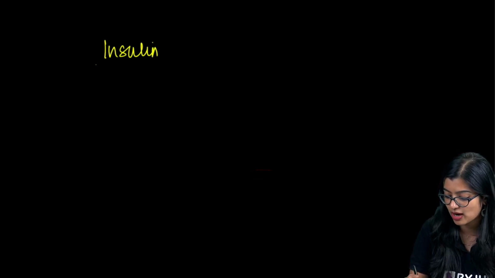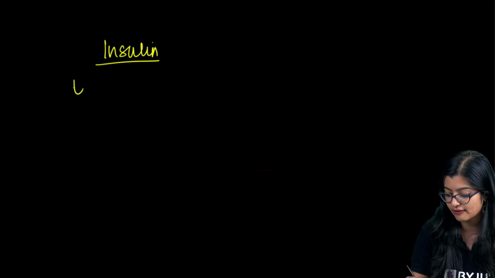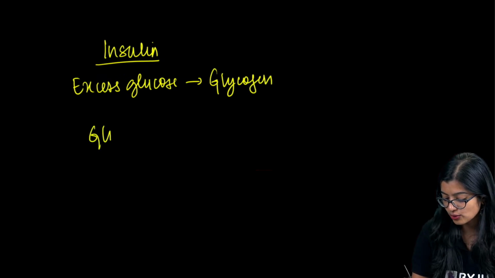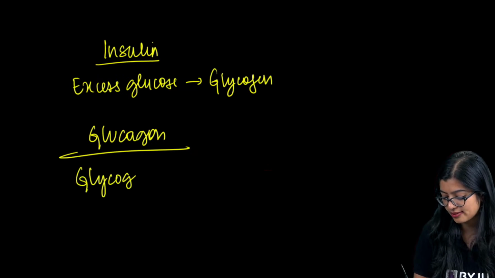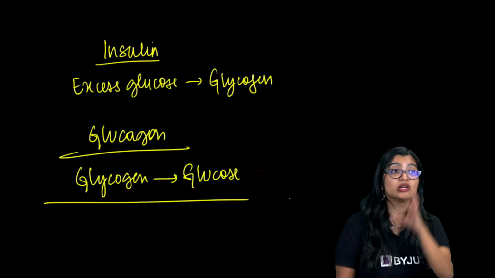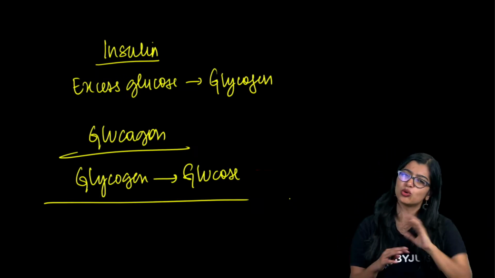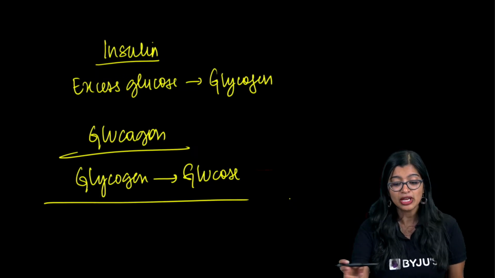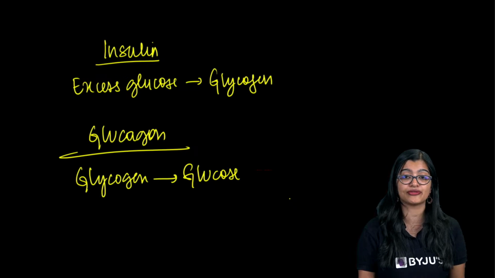So quickly, one last time, you don't need to worry too much about this. Insulin helps in converting excess glucose into glycogen, and glucagon helps in converting glycogen into glucose. You just have simple feedback mechanism. You don't need to learn about positive, negative now. You don't have too much in detail. Just a simple understanding of what feedback mechanism is enough, right? You don't need to go too much into the details of negative.